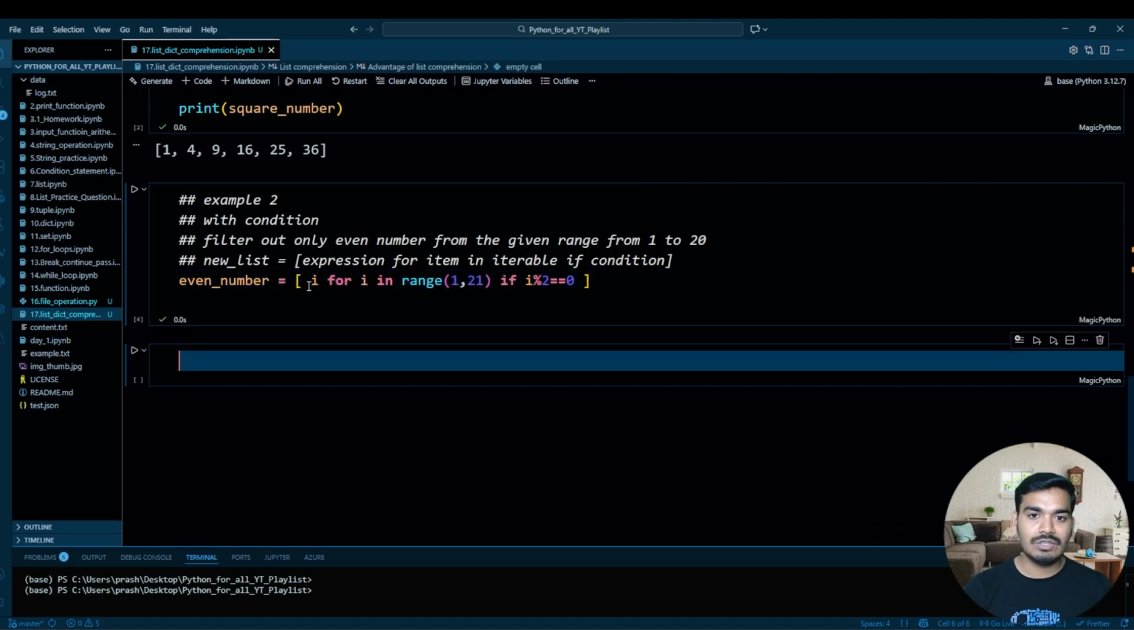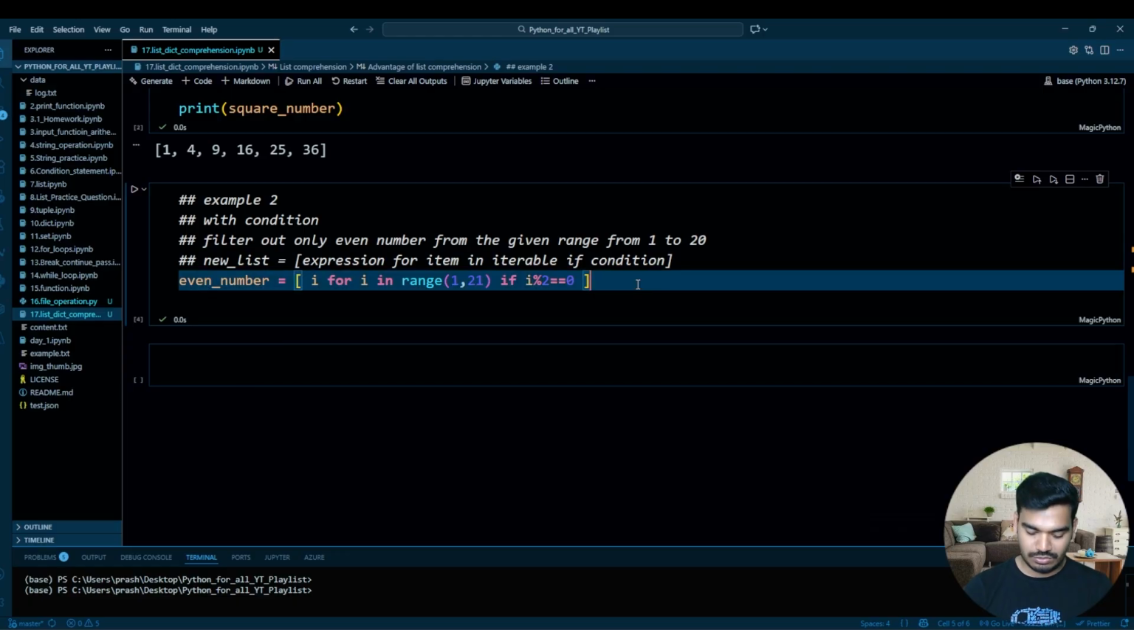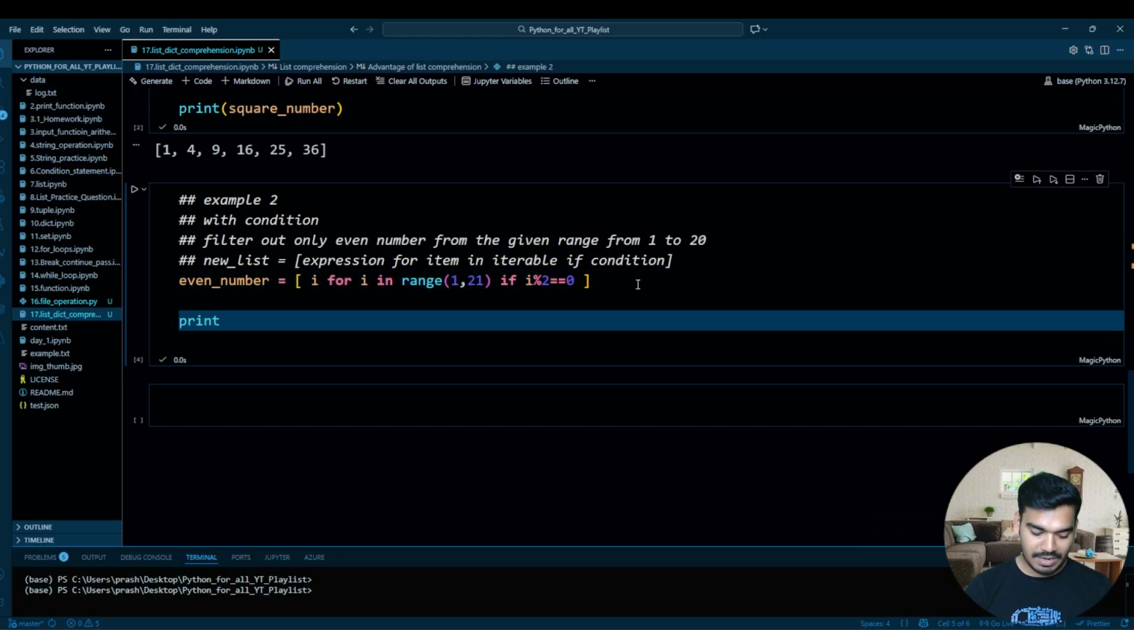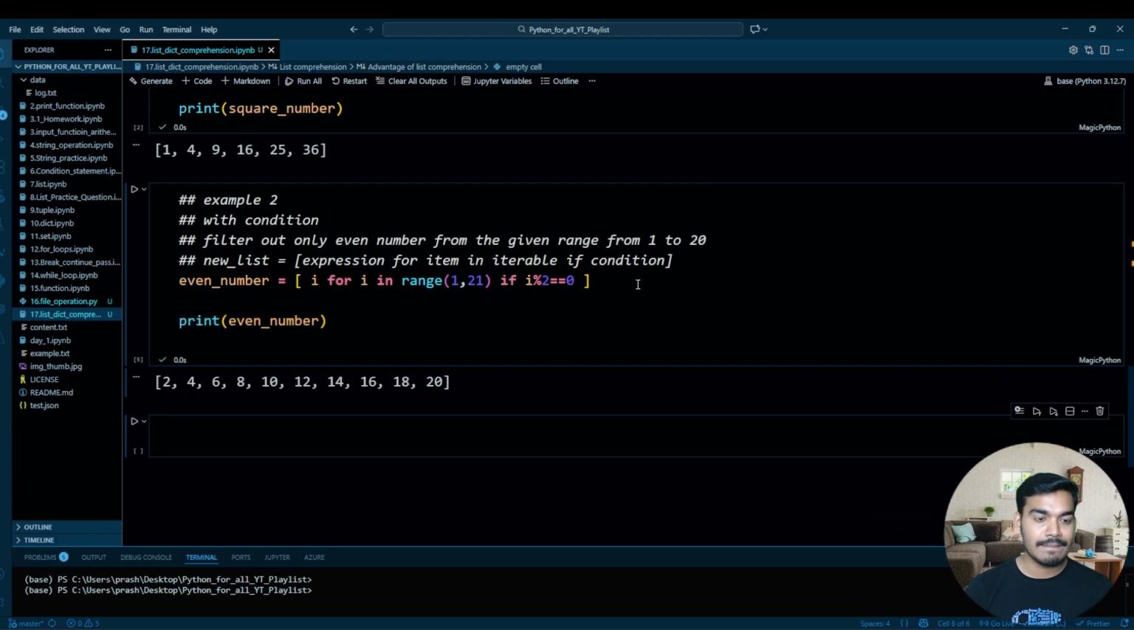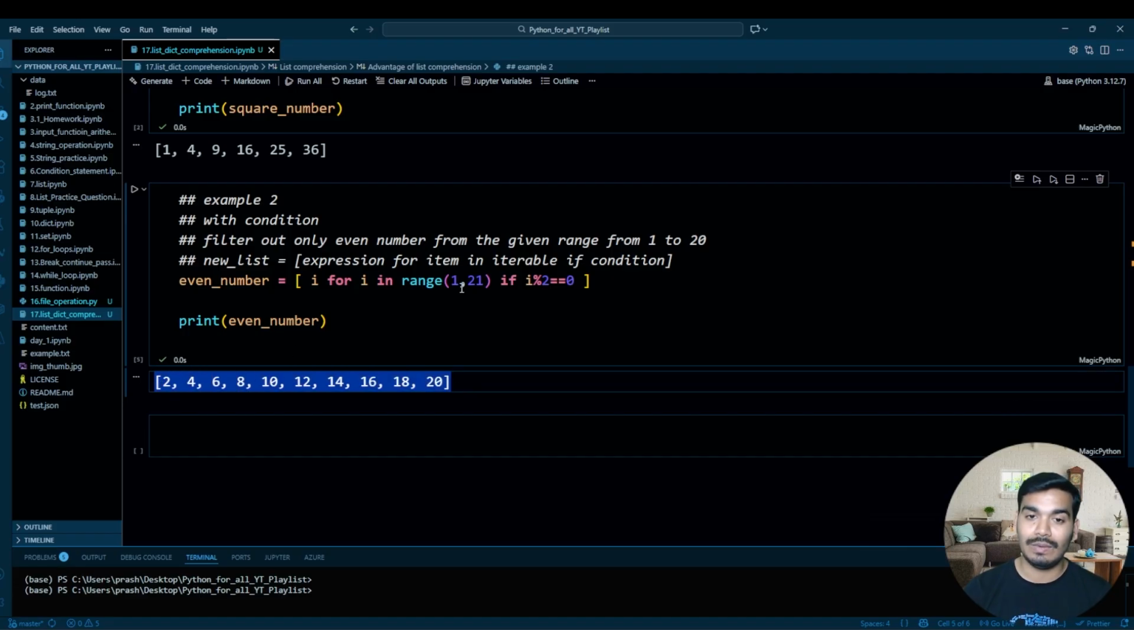Now let's execute this and print also. Let's print the even numbers: 2, 4, 6, 8, 10, 12, 14, 16, 18, and 20. These are the even numbers in the range of 1 to 20. So see how a list comprehension is easy to write: one line of code, fewer variables, and easy to read also.